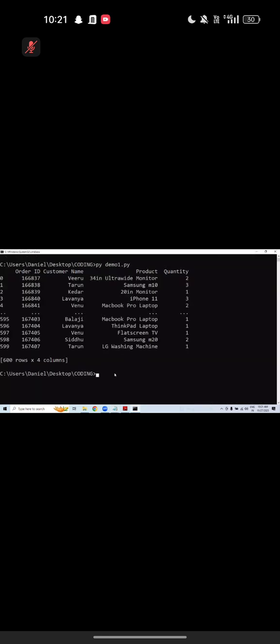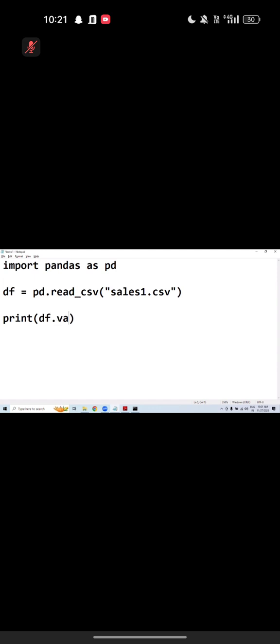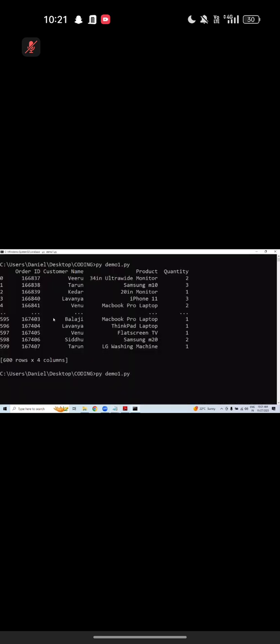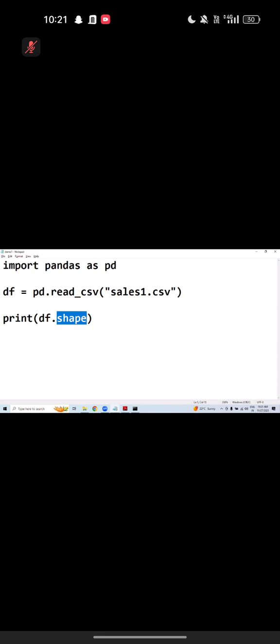Over the data frame, there is one attribute. The attribute name is values. See, if you call shape, the result is a tuple of two values. Am I right? And if you call dot values, what happens, you know? Array is the result. You just have to look at the screen.